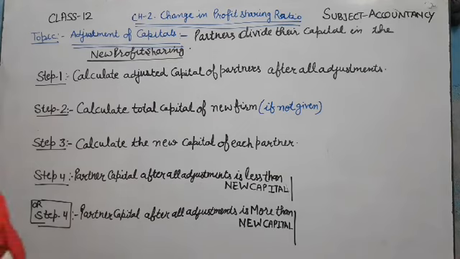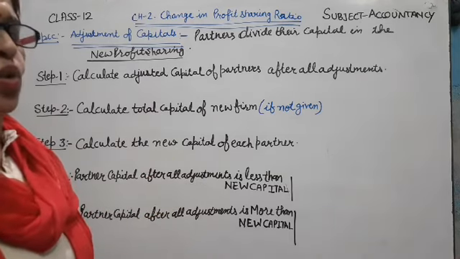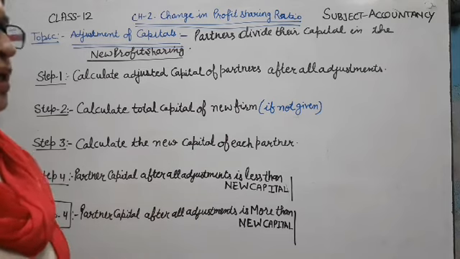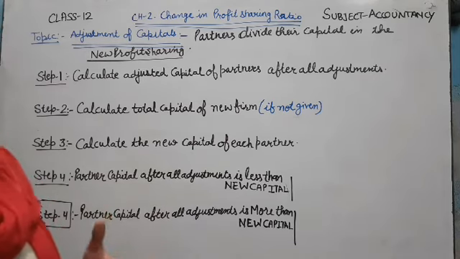By this some partners' capital is more than new capital and some partners have less capital than the new capital.